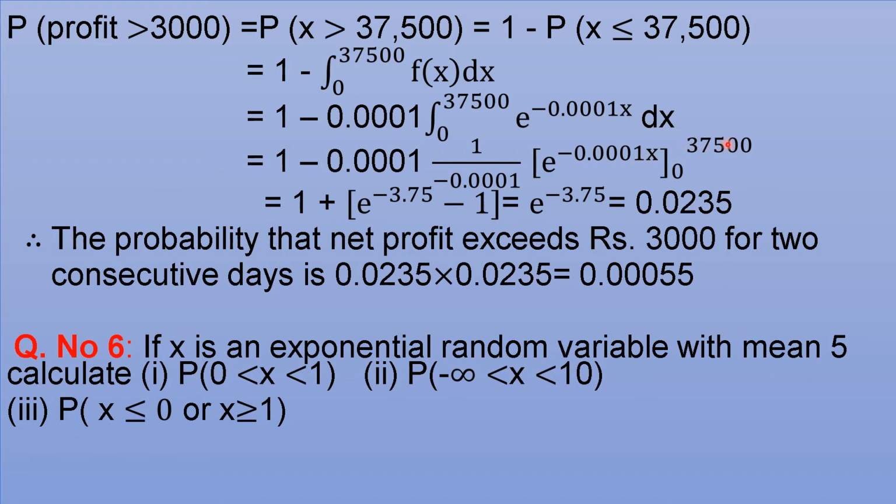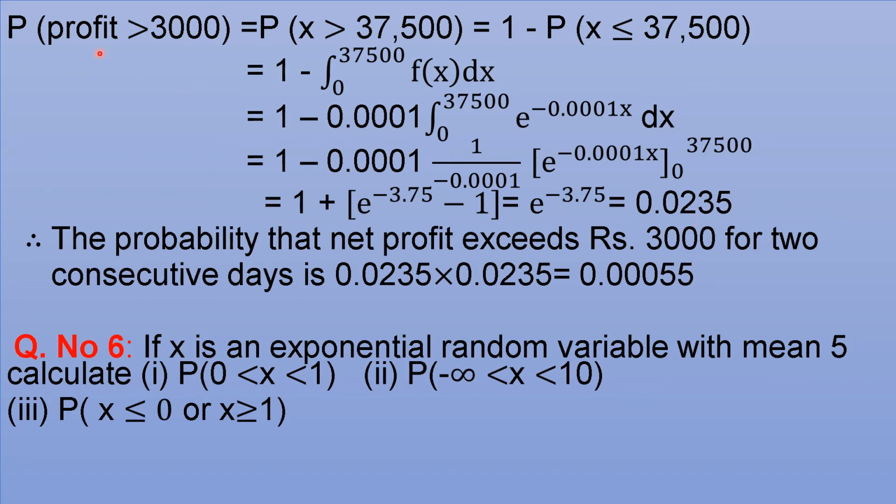Put x as 37,500, e power minus 0.0001 into 37,500 means e power minus 3.75. Minus, put x as 0, e power 0 is 1. Plus 1 and minus 1 cancel, leaving e power minus 3.75. The calculation gives 0.0235.